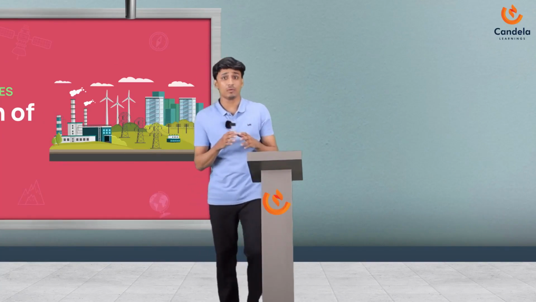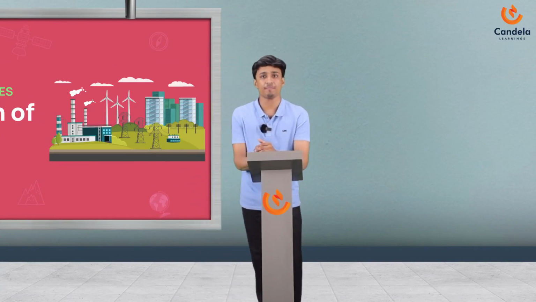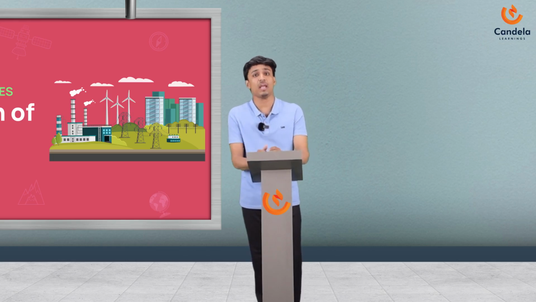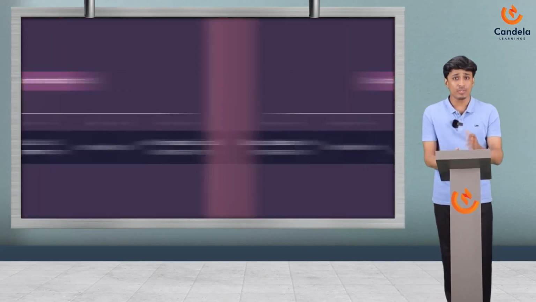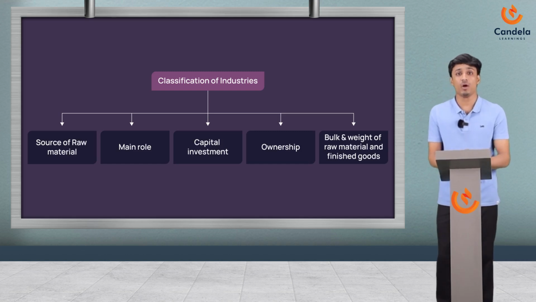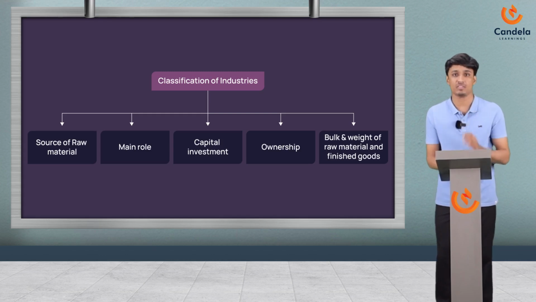Last session was all about the importance of manufacturing, the ideal location for industry, and the contribution of industry to national economy. And today we are going to discuss the classification of industries. So industries are classified on the basis of the source of raw material, main role, capital investment, ownership, and bulk and weight of raw material and finished goods.